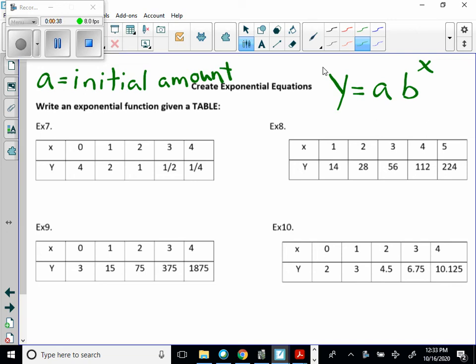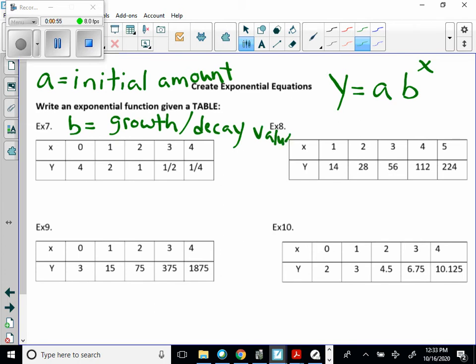And we're going to say that b is, we'll say, the growth slash decay value. By what factor are you growing, or by what factor are you decaying?